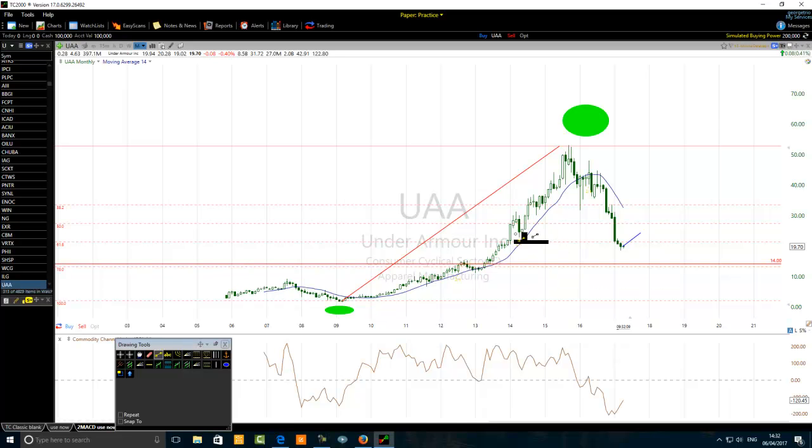That bounce will try to acknowledge that support level here. You see this level here? That's a possibility. Don't take it like it's exactly what's going to happen. I'm speaking to new traders. Don't take it that way. A possibility is that it may try to seek that support level, $14, and even go a little bit below it to seek a better support level below that 14 level, in a zone of $12.